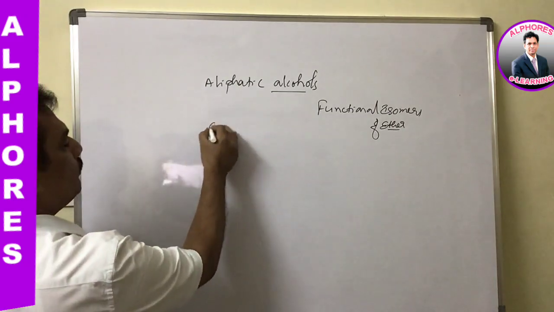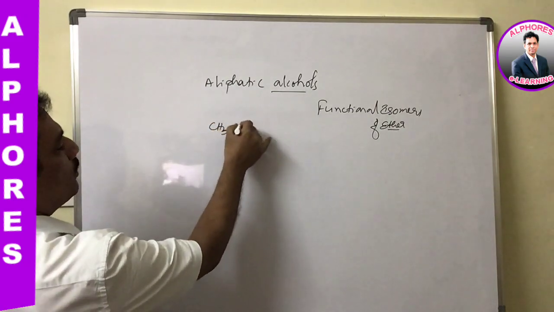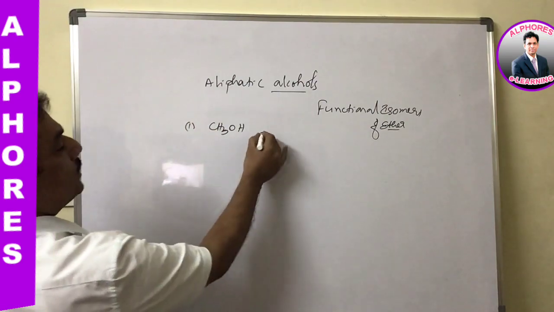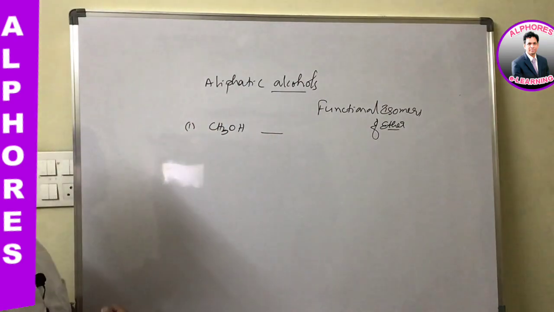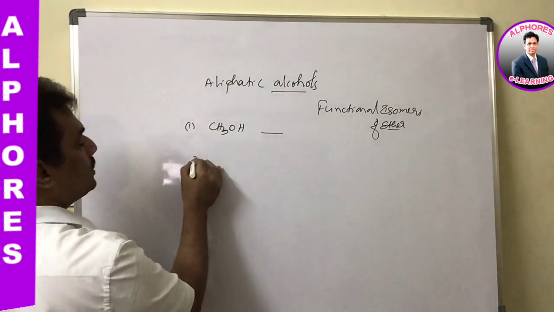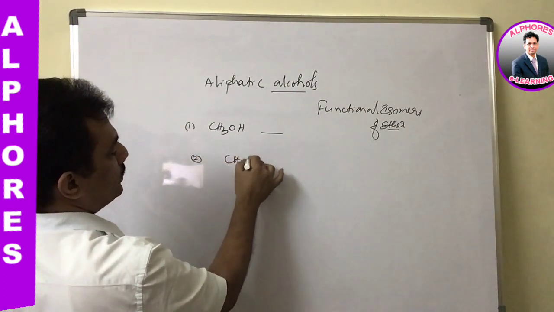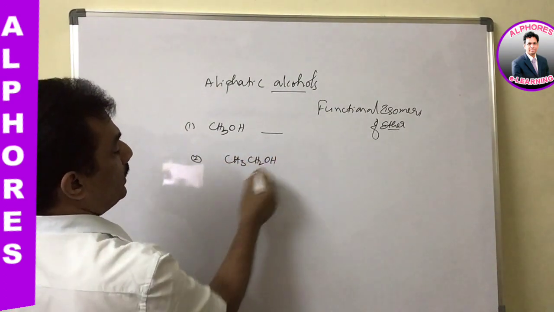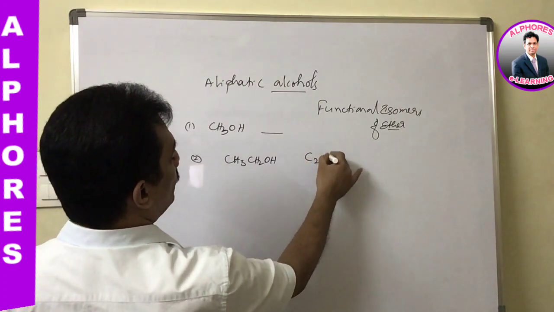For example, if it is methanol, the first member of alcohols, it is not possible to exhibit any isomerism. Clear?